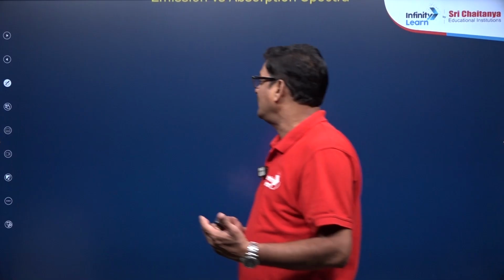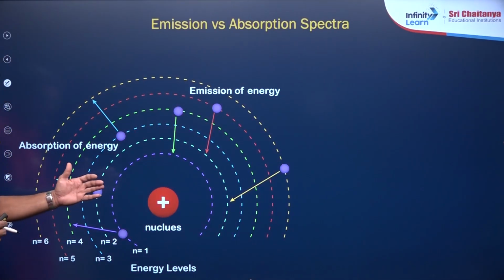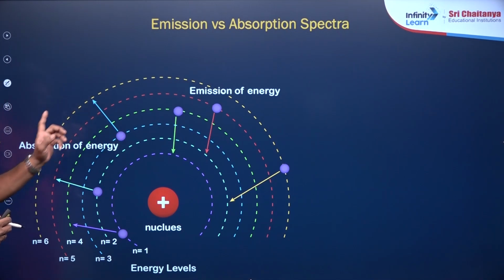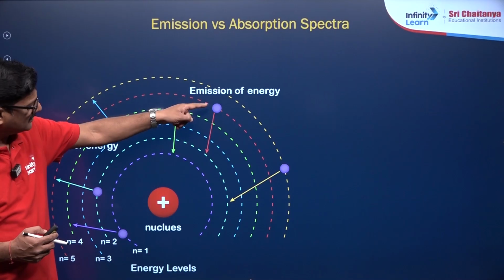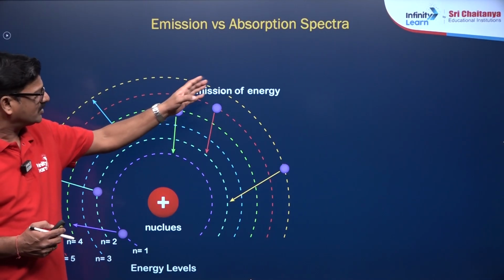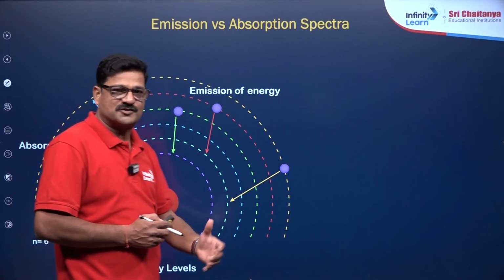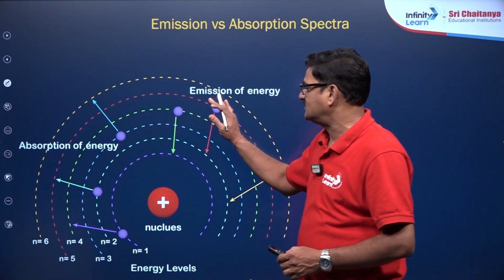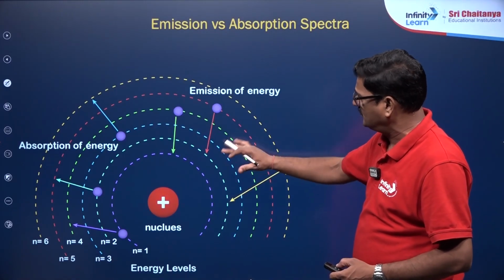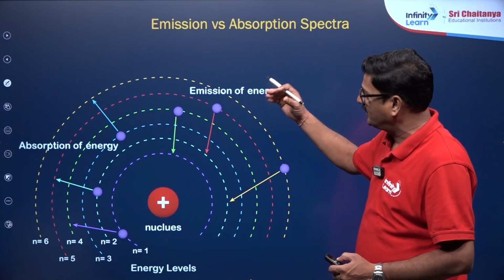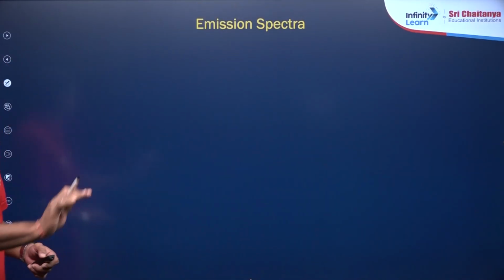Okay, talking about emission versus absorption spectra, when the electron is going from the lower shell to the higher shell, it is absorption of energy. When the electron is coming from higher shell to the lower shell, it is going to emit energy. So absorption of energy gives an absorption spectrum, emission of energy gives rise to an emission spectrum. And how these levels of the atom in various shells can be explained on the basis of the hydrogen atom. Now children, emission spectra.